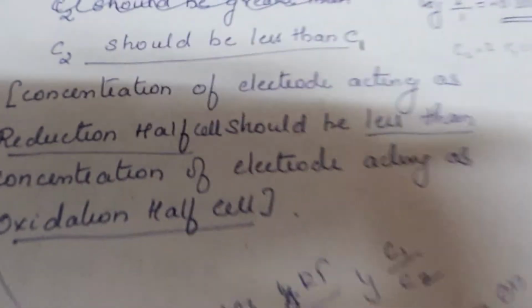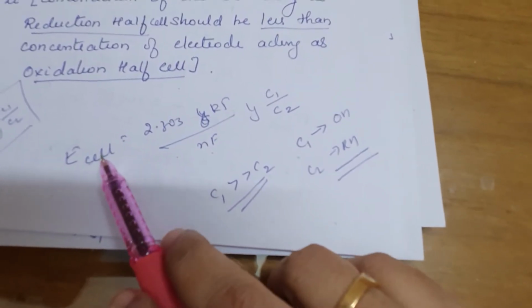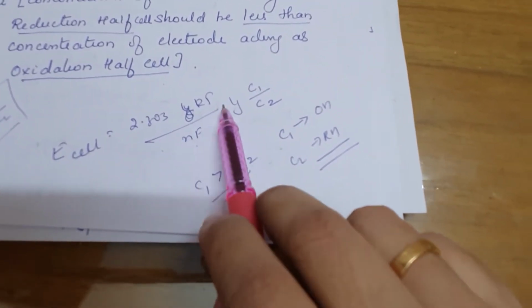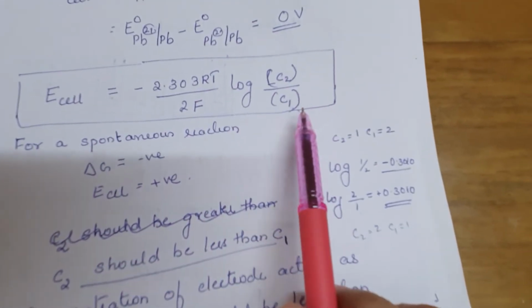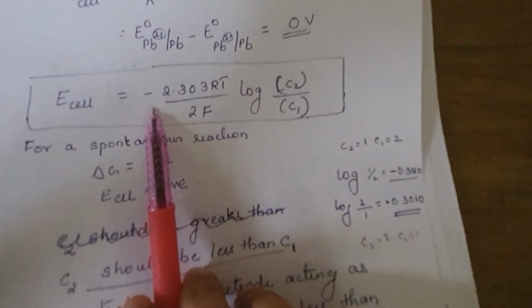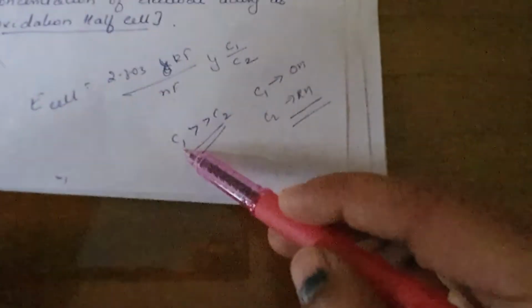And then we can also write E cell equal to 2.303 RT by nF log C2 by C1. To avoid confusion, it is better to write it like this. The negative sign will come, it's okay, you can continue writing. Then C1 should be greater than C2.